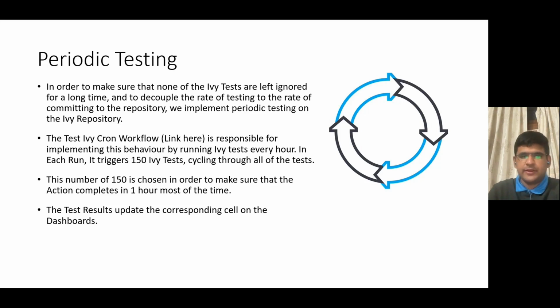In each run, it triggers 150 IV tests, cycling through all of the tests and then updating their results in the MongoDB. This number of 150 is chosen to make sure that the action completes in 1 hour most of the time, so that we can then have the next cron job coming up.